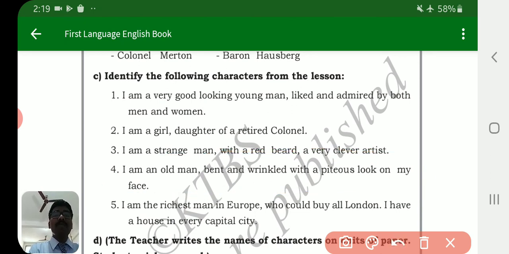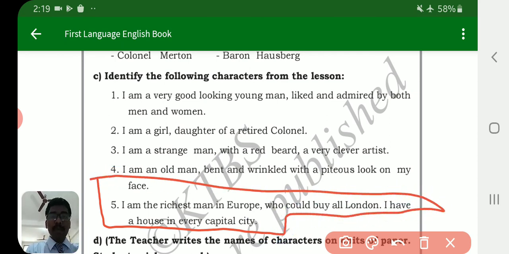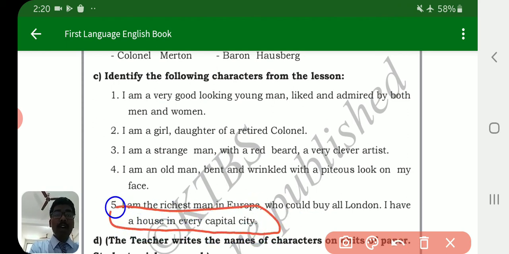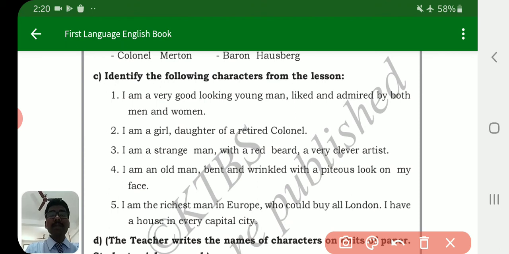Last question is fifth number. I am the richest man in Europe who could buy all London. I have a house in every capital city. Who is he? You have to identify the characters 1, 2, 3, 4, 5.